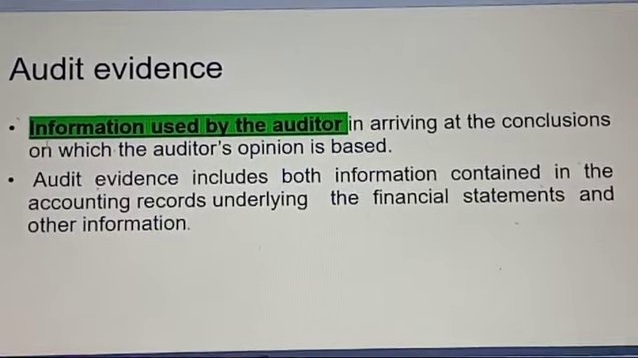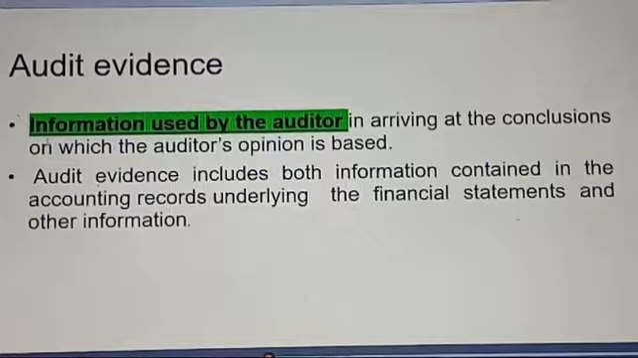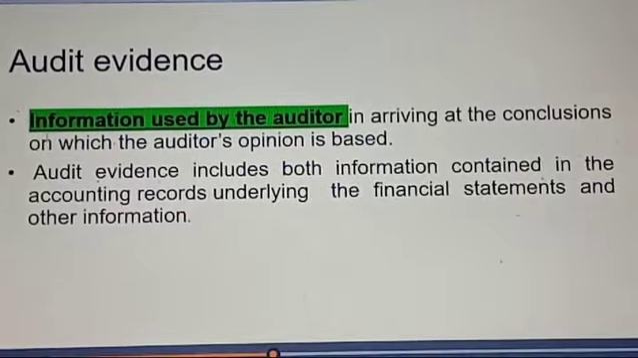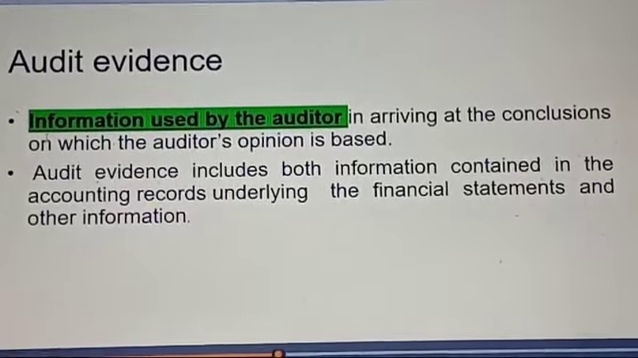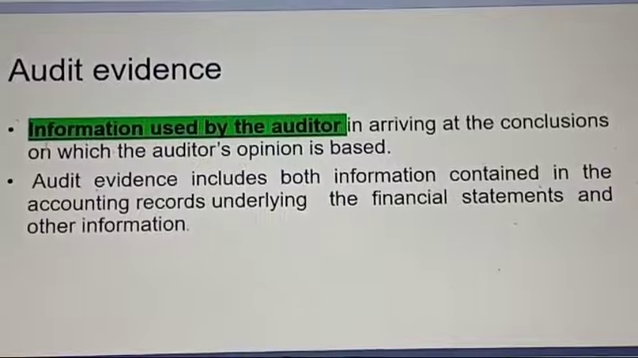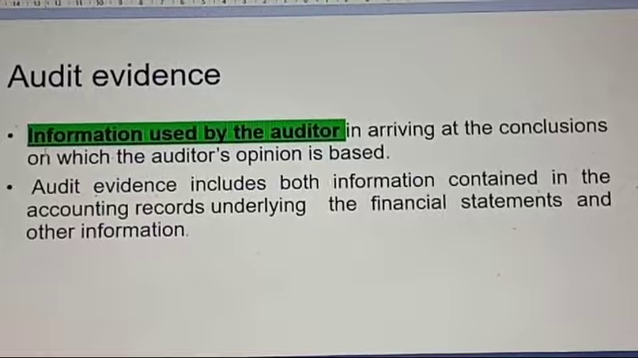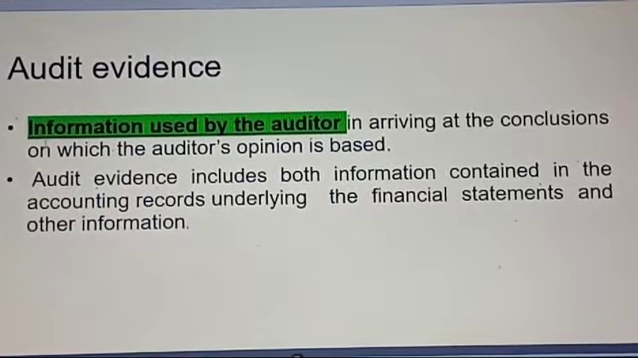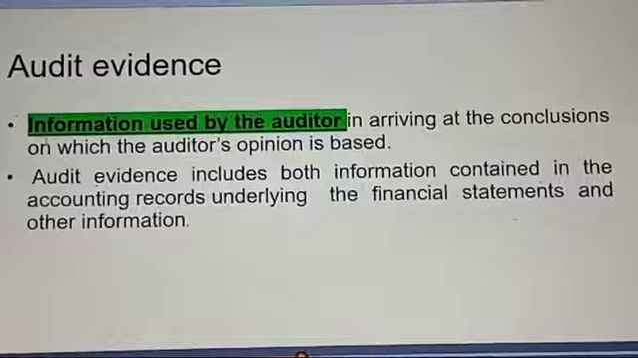All the information, whether financial or non-financial, of the company, which is used during the audit for the auditor to reach a conclusion on which the auditor's opinion is based, is called audit evidence. I am again repeating, audit evidence can be financial in nature and non-financial in nature. Minutes of the company, external confirmation, balance confirmation, all these are types of audit evidence.